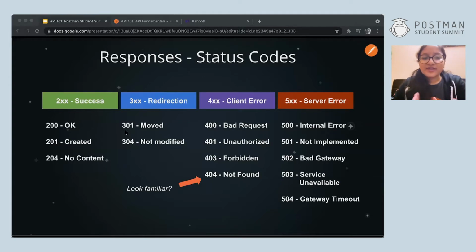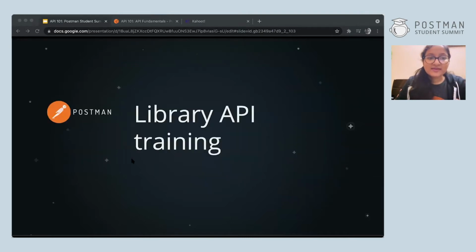But again, you have to remember all these, right? So it can be difficult. But here's another benefit of Postman. You don't have to memorize any of these. Postman will explain the codes to you while sending back the response. So it'll send you 200 OK, and if you hover over it, you'll get the entire explanation of what it is. Okay, so enough of theory.